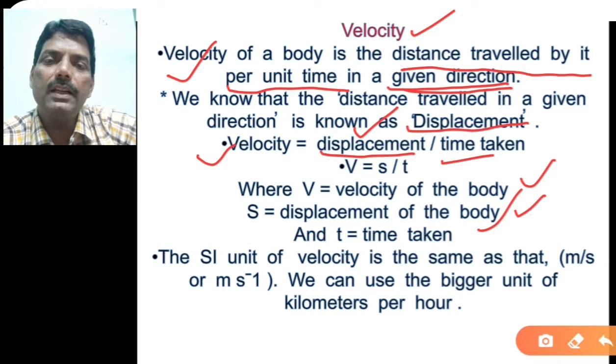On the other hand, speed also has the unit meter per second. So you can say that the object has moved from one point to another point, but you cannot specify the path. That means the path may be different. So that is the main difference between speed and velocity.